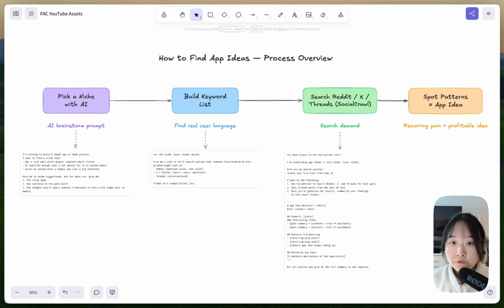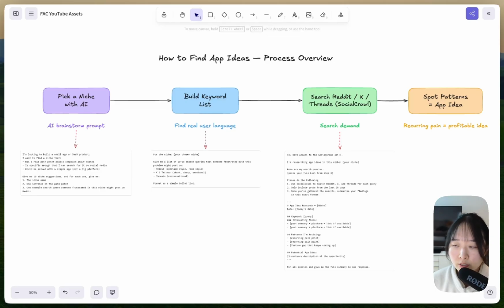And if you clicked on this video because you're trying to figure out profitable app ideas, specifically those that people will actually pay for, then you're in the exact right place. By the end of this, you'll have a repeatable, solid system that you can use anytime if you want to